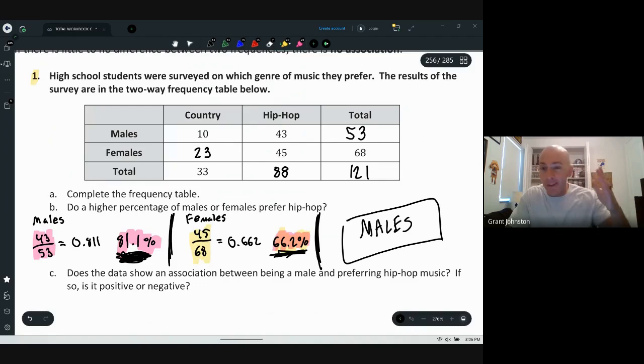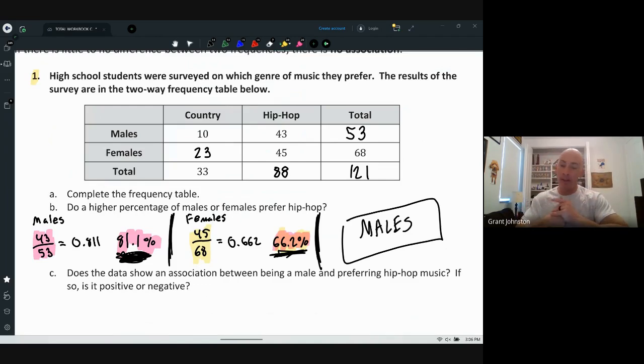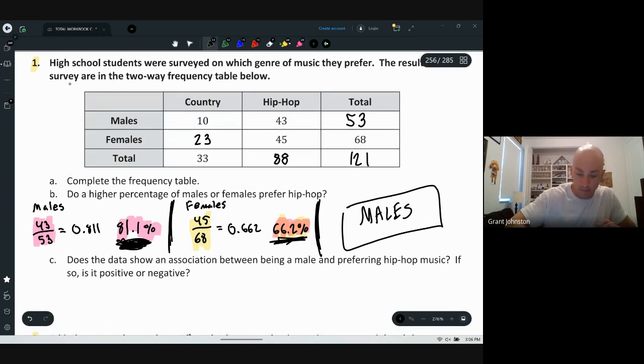Now, this is the question about association that pops up in letter C. It says, does the data show an association between being male and preferring hip hop music? If so, is it positive or negative? My answer to this is yes.